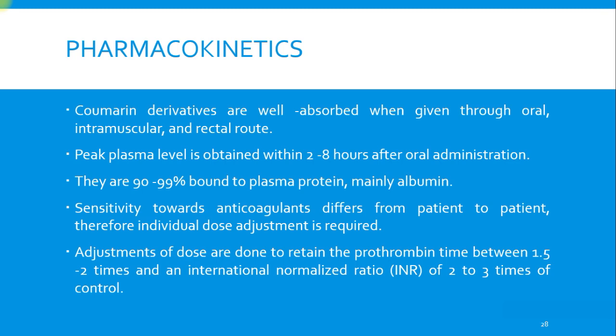So the pharmacokinetics: coumarin derivatives are well absorbed when given through oral, intramuscular and rectal route. Peak plasma level is obtained within 2 to 8 hours after oral administration. They are 90 to 99% bound to the plasma protein. It is very important because of this property it has many drug interactions, and the protein it binds to is albumin. Sensitivity towards anticoagulant differs from patient to patient, therefore individual dose adjustment is required.